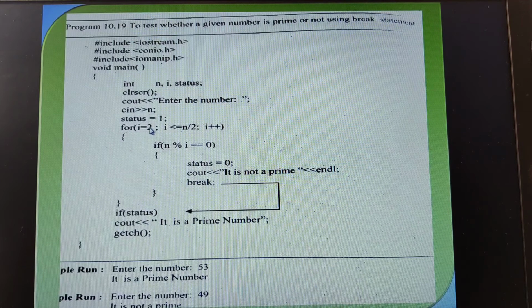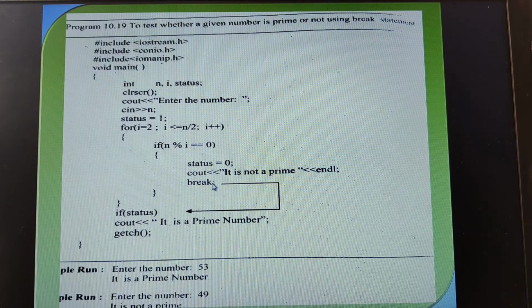For i is equal to 2, i should be less than or equal to n by 2. That means if I give the number as 12, its integer divisors will be up to 6 only, half of the given number. Only up to this condition I iterate the for loop, incrementing the i value. Then I check, using the modulus operation, whether the given number is completely divisible or not. If so, I reassign the status value, which was previously 1, to 0 and print that it is not a prime number.